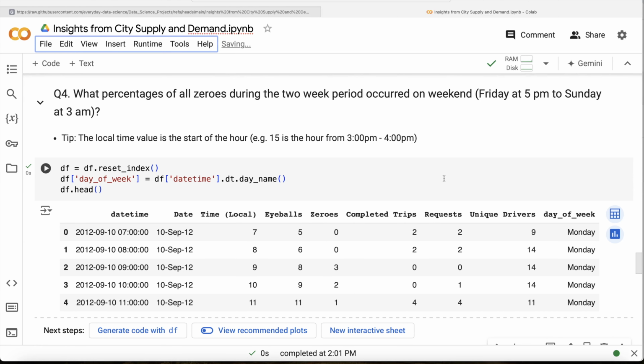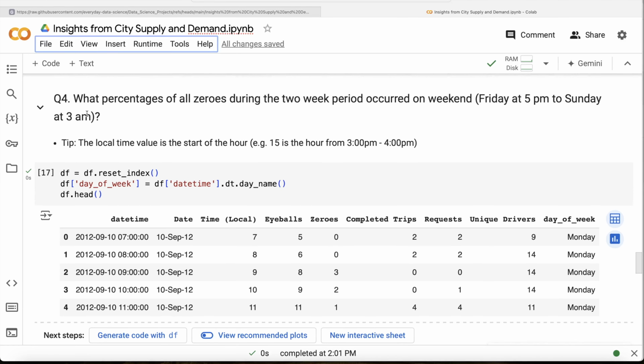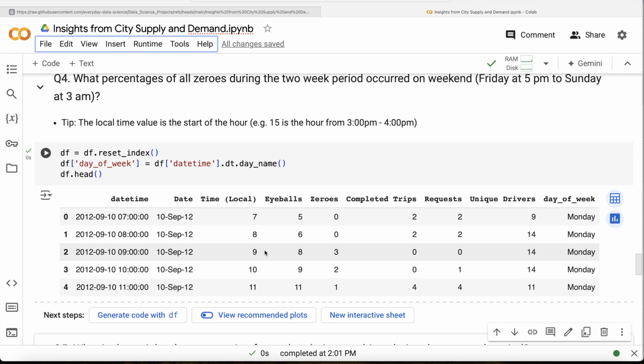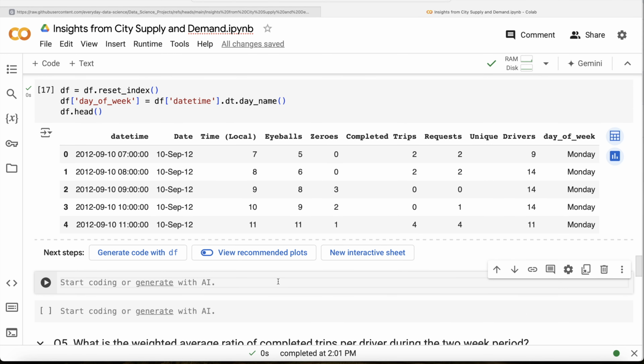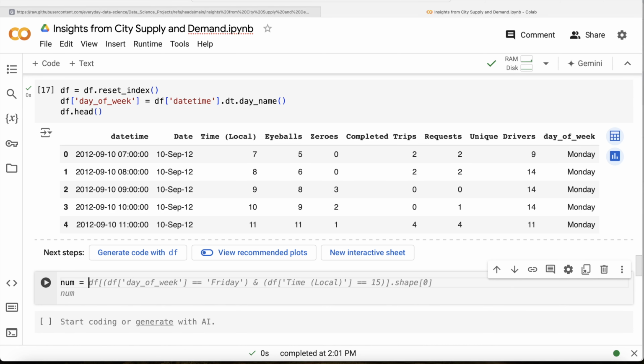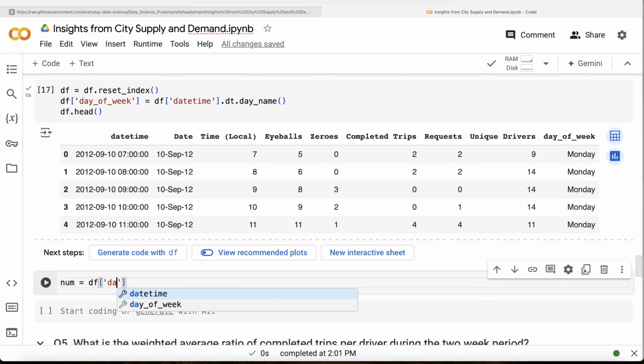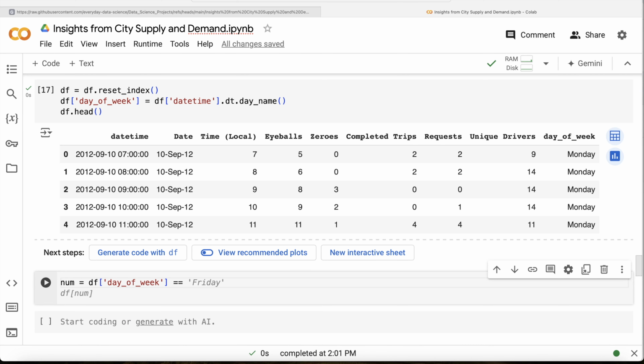Now the question asks us what percentage of all zeros during the 2 week period occurred on a weekend, that is Friday at 5 p.m. to Sunday at 3 a.m. Basically, let's find the numerator first, right? So the numerator is basically going to be zeros that occurred during this weekend, divided by the total sum of the zeros column. So let us see, okay, the numerator is equal to, we need to perform Boolean indexing, that df of day of the week should be, right, day of the week is equal to Friday.